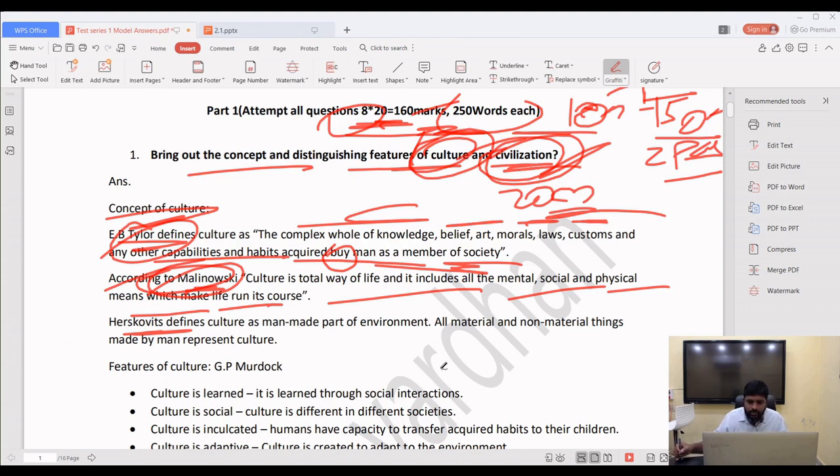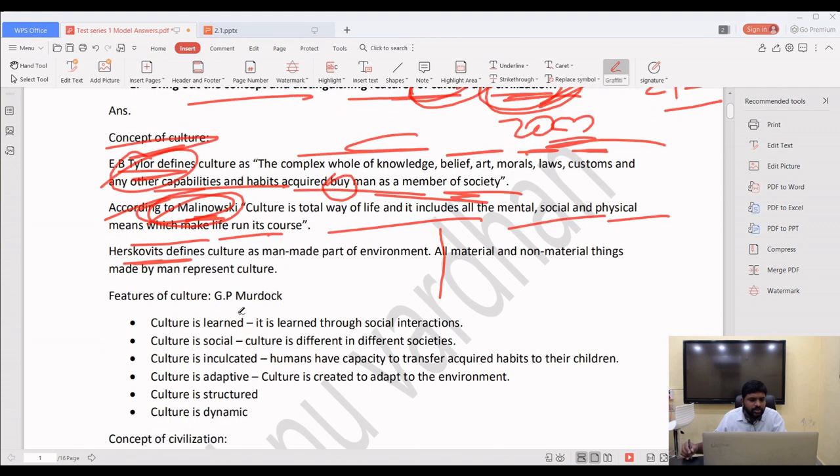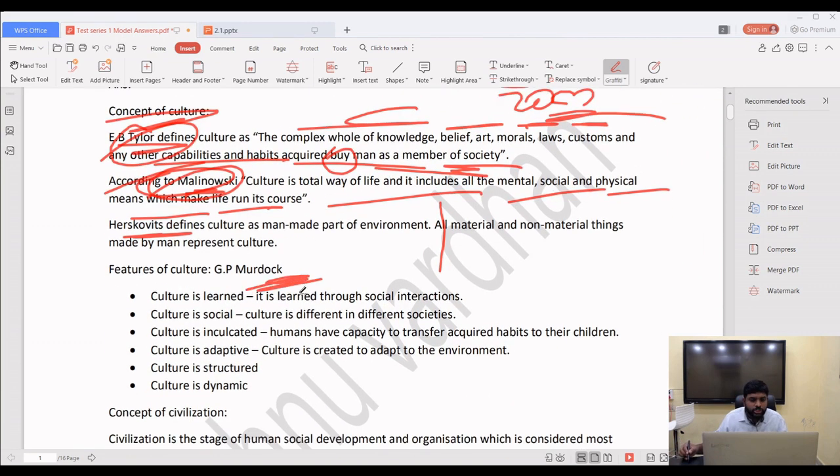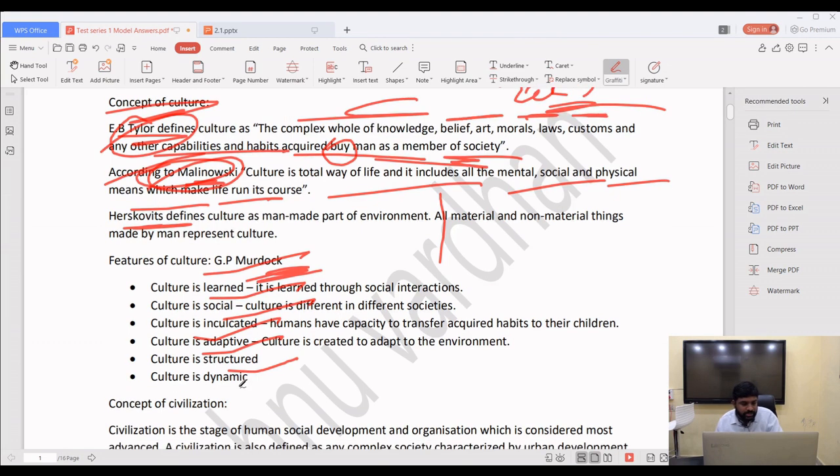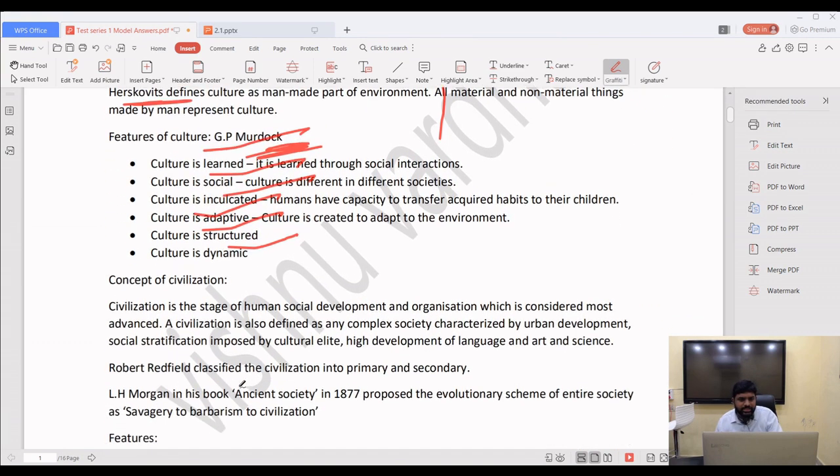Then the next, coming to features of the culture, Murdock. Features of the culture, Murdock. Culture is learned, culture is social, culture is inculcated, means transferred from one generation to other generation. Culture is adaptive, culture is structured, culture is dynamic. So the characteristics of culture or the features of the culture we need to mention. That is about the culture.